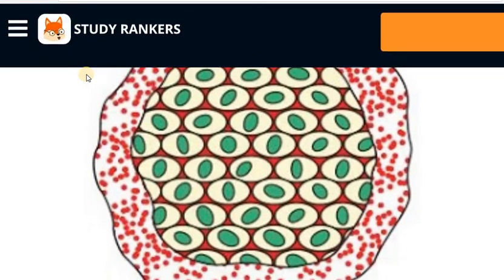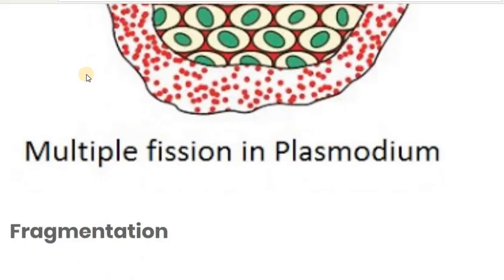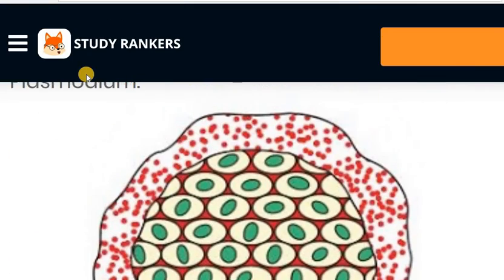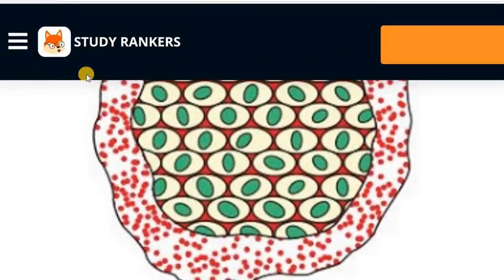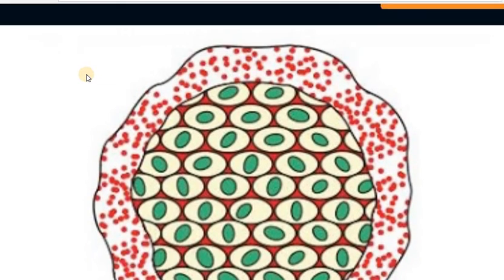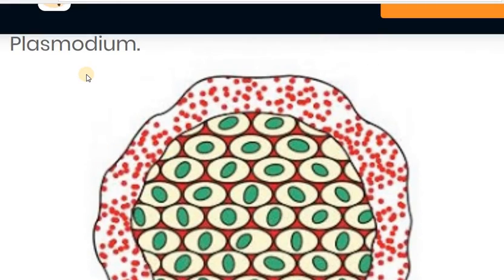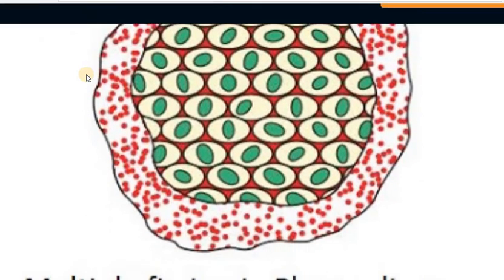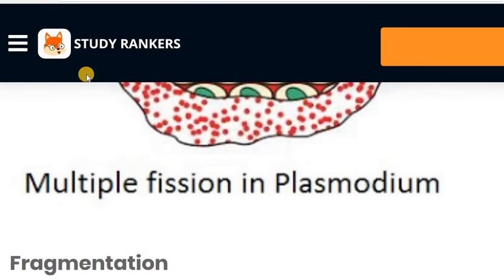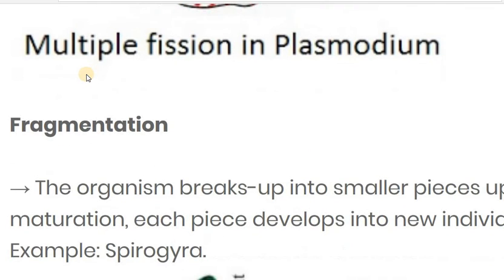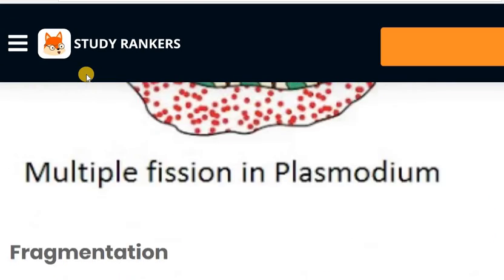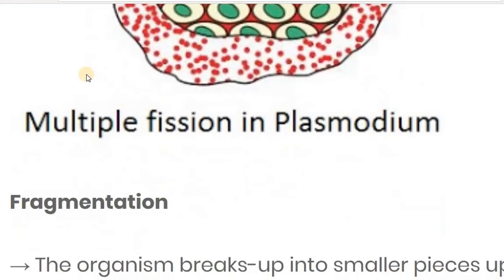In the plasmodium multiple fission occurs. Here you can see that at a time more than 2 to 4, or you can say the maximum number of cells are produced. So this kind of asexual reproduction is called multiple fission, and this generally happens in the plasmodium.